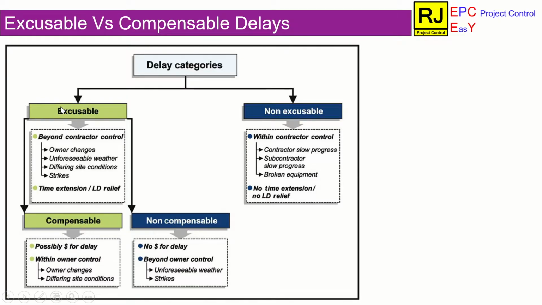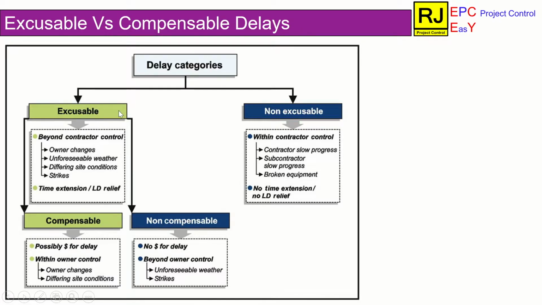Excusable delays. Some examples of excusable delays are given here: owner changes, unforeseeable weather conditions, differing site conditions, strikes, etc. In excusable delays, the contractor is entitled to time extension and LD relief. Similarly, some examples of non-excusable delays are given here: contractor slow progress, subcontractor slow progress, broken equipment. In this type of delay, the contractor is not entitled to time extension and LD relief.